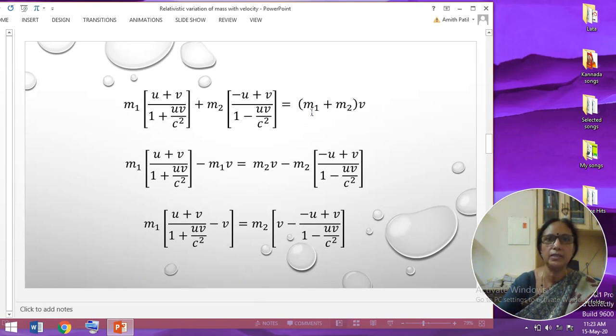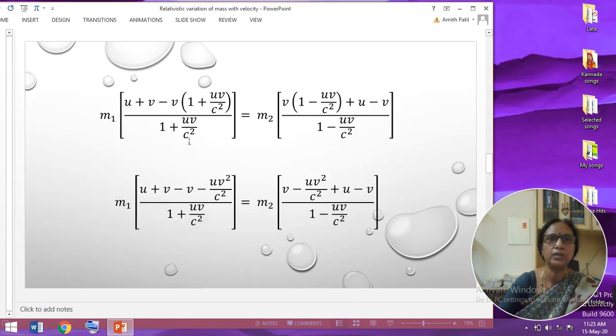Now take m1 into v to the left hand side and m2 into this quantity to the right hand side, and taking m1 as common, the expression can be written in this fashion. Take the LCM of these two and the expression reduces to this. Now open the bracket.